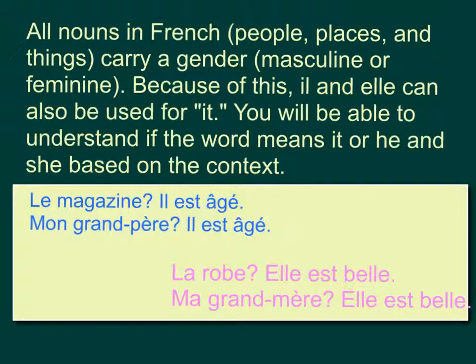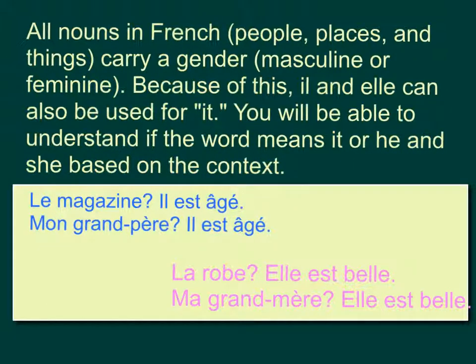Now, something important to keep in mind is that all nouns in French, okay, nouns are people, places, and things, carry a gender. So all nouns can either be masculine or feminine, right? Because of this, il and elle, usually meaning he or she, can also be used for it. You'll be able to understand if the word means it or he and she based on the context.